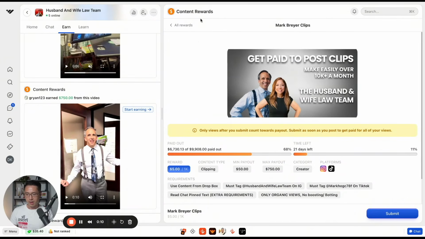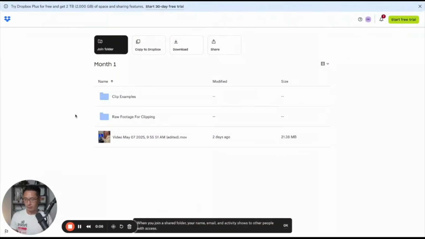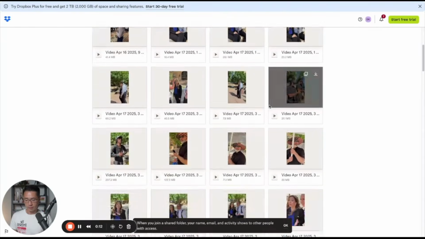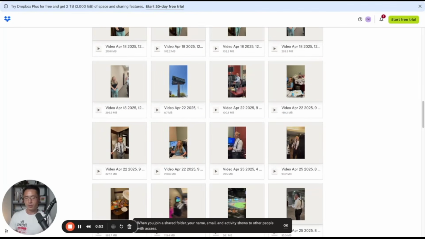So let's come back to content rewards and come down here under assets. So this is where you'll be able to find all the content that you need. So let's click on month 1. So we can go to raw footage for clipping, and then you see all the different types of footage that you can use to repurpose and post to your account. So what you need to do is to be able to make good edits to your content. And that's what we are going to do next.